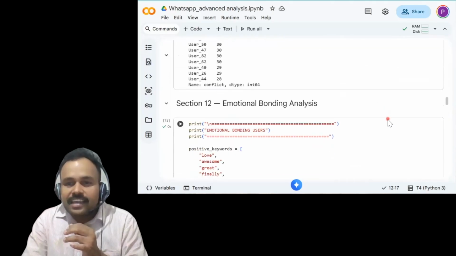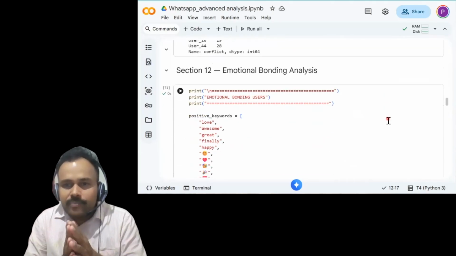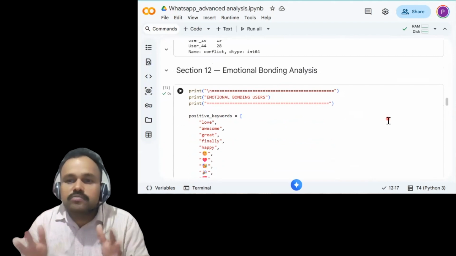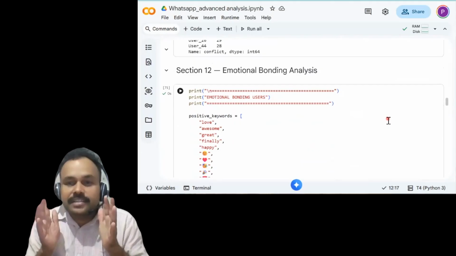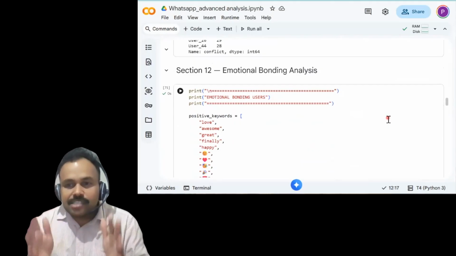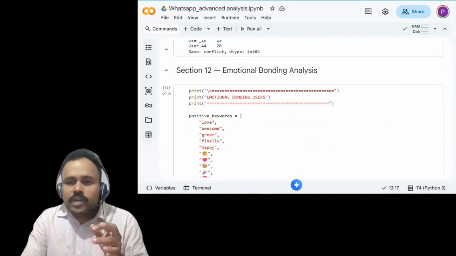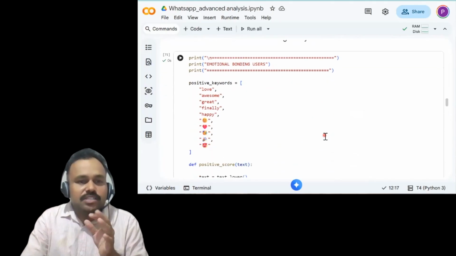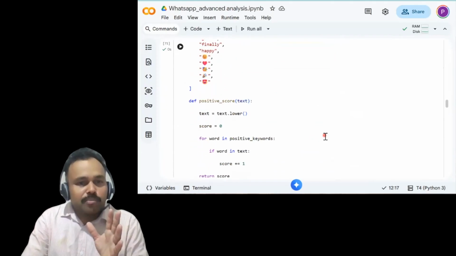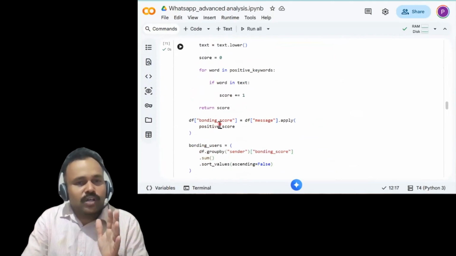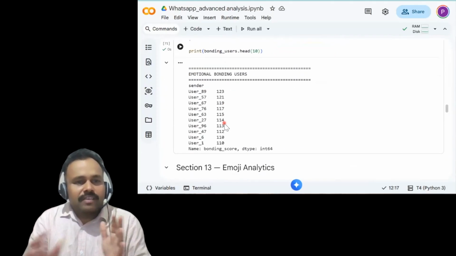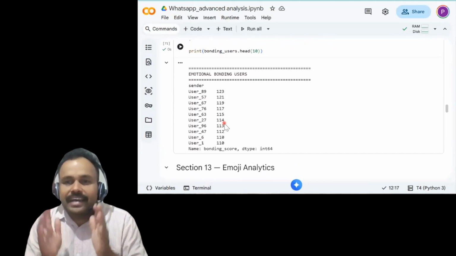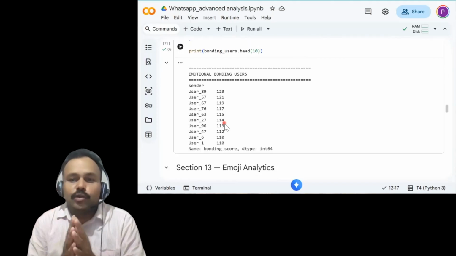Next, another thing. In the same way, we need to identify the positivity, support and good vibe in the group by analyzing positive keywords, reactions and emojis to identify who is building strong emotional connection. So this is the keyword list, and these are the images for emotional bonding. So we are defining the positive score and bonding score. Finally, we can see user 89 and user 57 are the most positive and emotionally engaging members in the group.